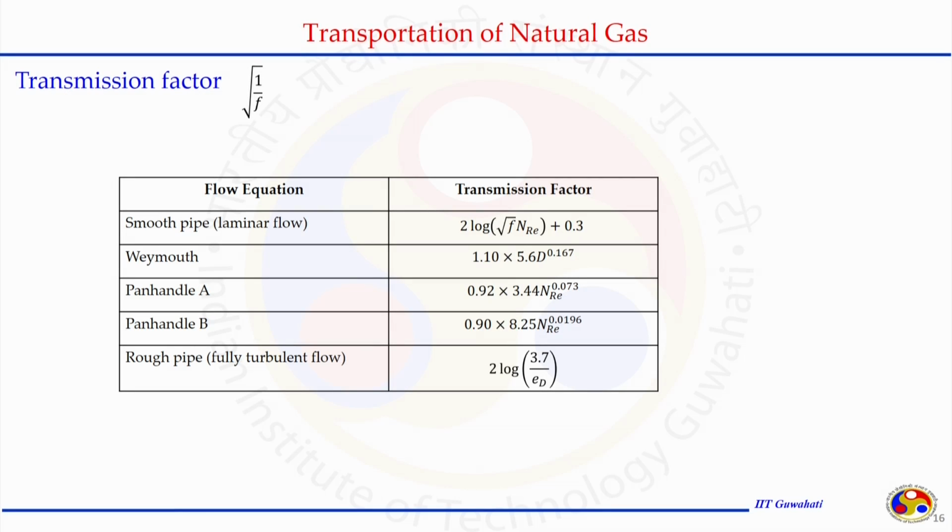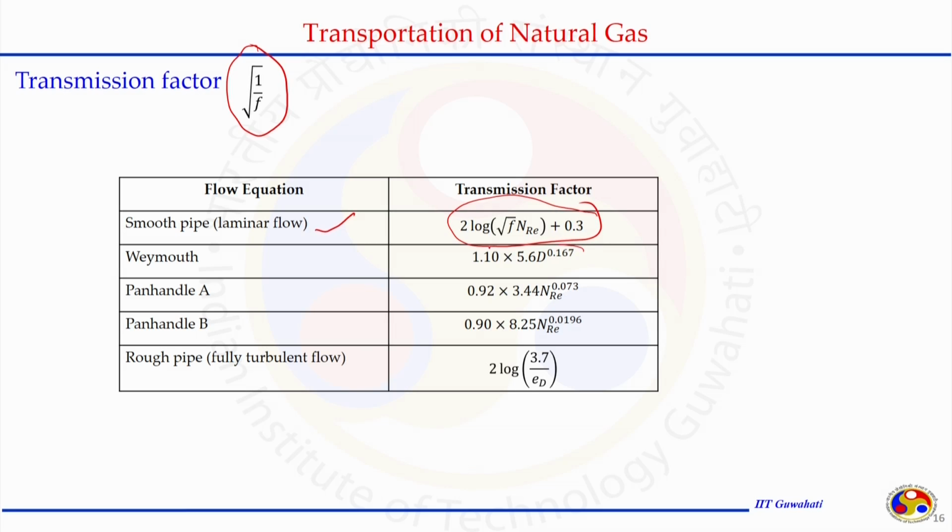Let us understand what this transmission factor, square root of 1 by f, that appears in the mathematical equation we established for flow through a pipeline, is. Its form depends on the system chosen. For a smooth pipeline system, it is just a function of Reynolds number.